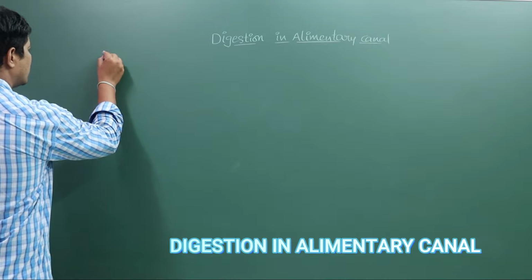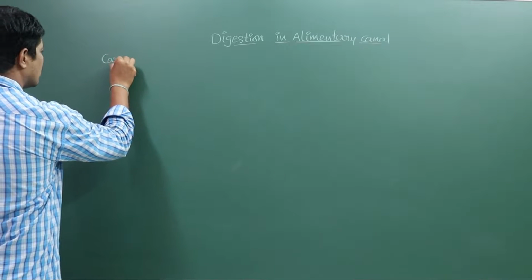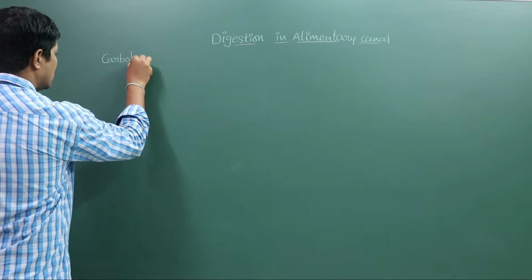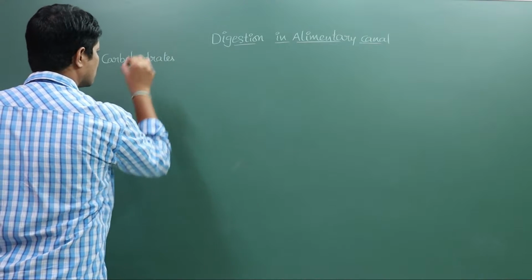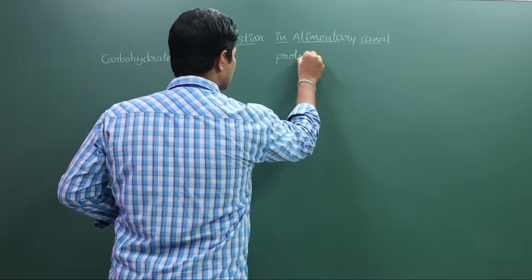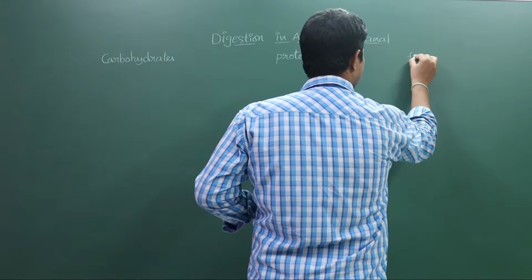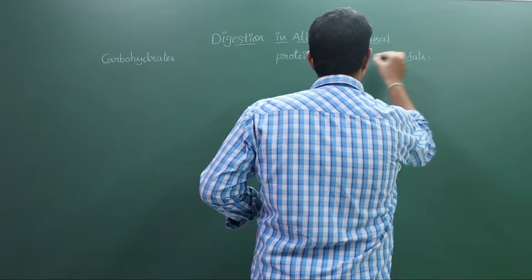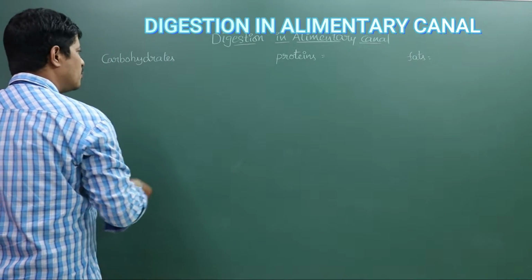Here, digestion means complex food particles like carbohydrates, proteins, fats. These are the complex food materials in our body.